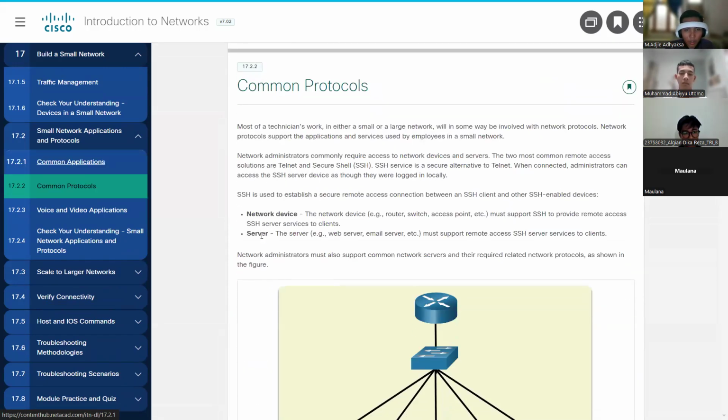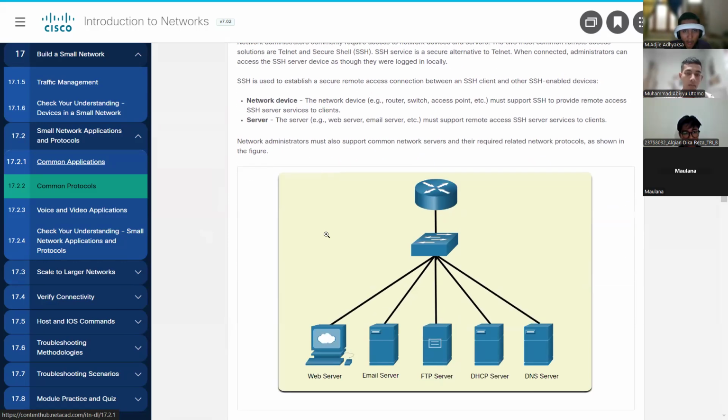Common protocols. Network administrators commonly require access to network devices and servers. The two most common remote access solutions are Telnet and Secure Shell, SSH. SSH service is a secure alternative to Telnet. When connected, administrators can access the SSH-enabled device as though they were logged in locally. SSH is used to establish a secure remote access connection between an SSH client and other SSH-enabled devices, such as the network device and server.